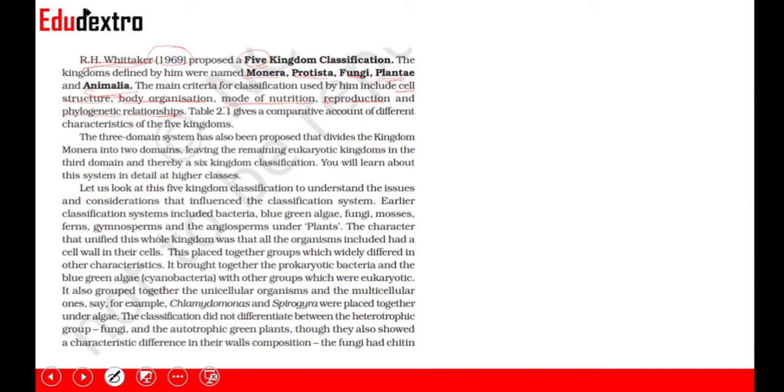Now, it was not just based on morphology, but it was also based on other characteristics which were more scientific. Hence, now we are following the five kingdom classification by R.H. Whittaker. The three domain system has also been proposed that divides the kingdom Monera itself into two domains, leaving the remaining eukaryotic kingdoms in the third domain and thereby a sixth kingdom classification. So there is another classification which is even more advanced than the five kingdom classification. It is the three domain system which divides organisms into six kingdoms.